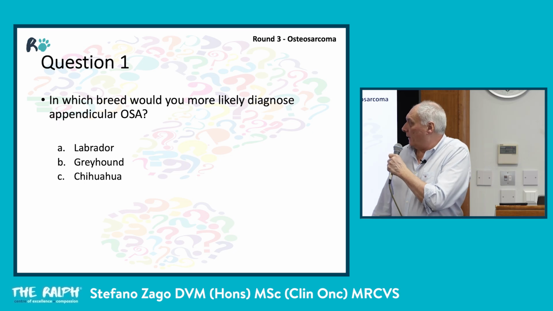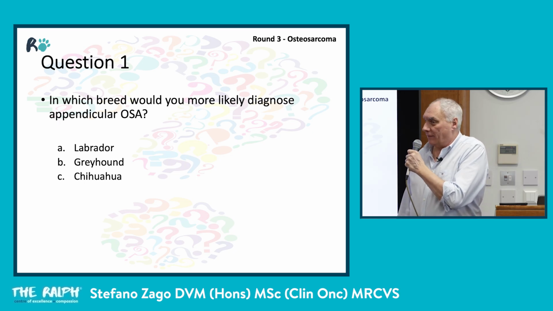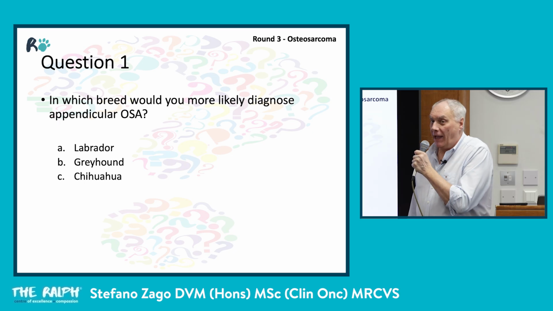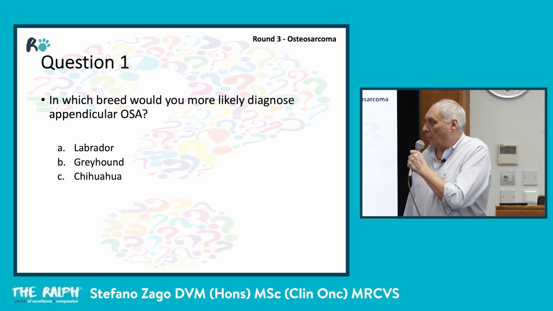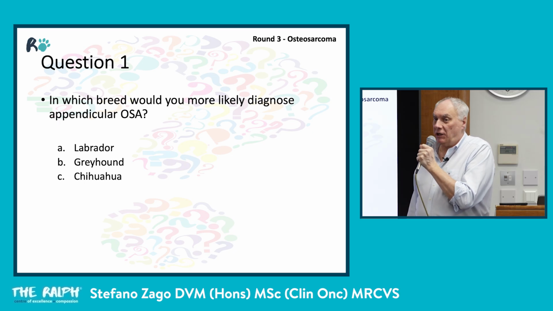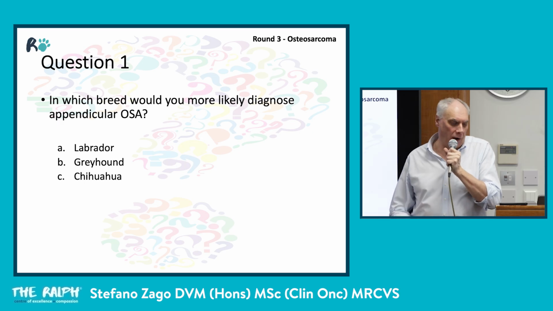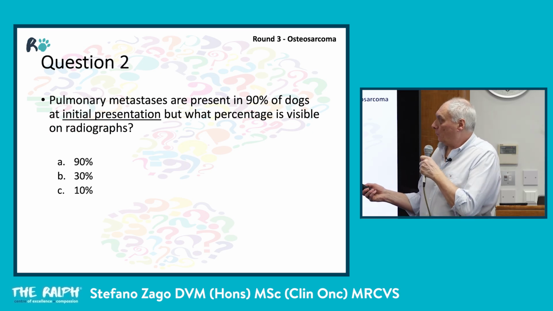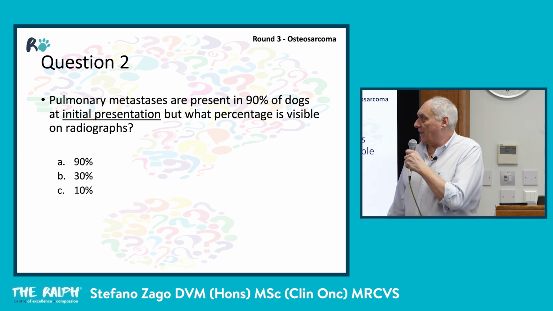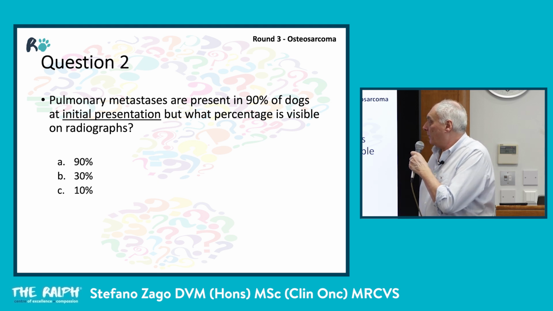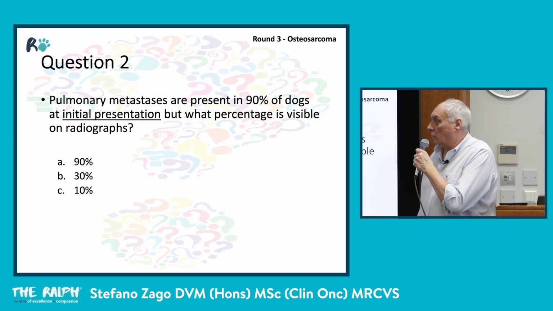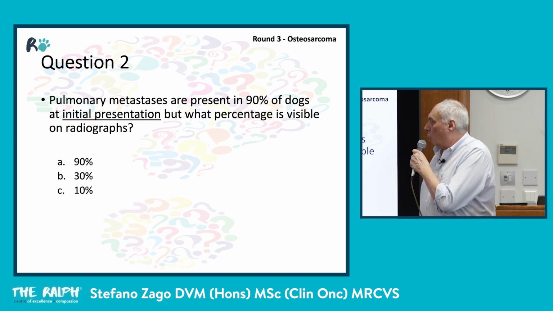In which breed would you more likely diagnose appendicular osteosarcoma? A, Labrador, B, Greyhound, C, Chihuahua. Number 2. Pulmonary metastases are present in 90% of dogs at initial presentation, but what percentage is visible on radiograph?